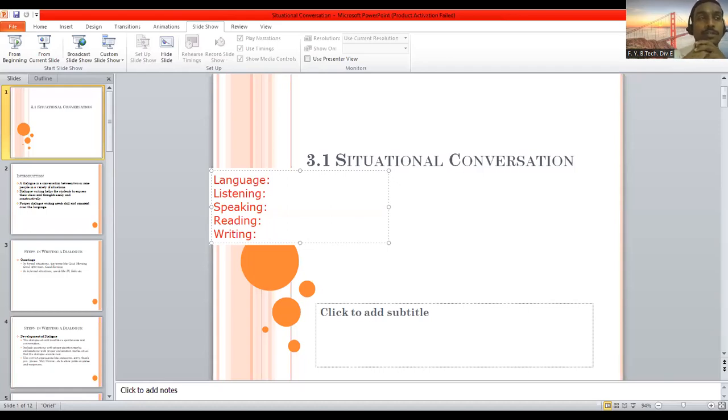Okay, so therefore you need to work on these four skills. And out of these four skills, now here we are talking about oral communication, that is speaking. And I just told you that English becomes very complicated and difficult only for expressing your thoughts and ideas, because we have lots of ideas, so many things, but we are not able to deliver it, we are not able to express it, we are not able to speak it.